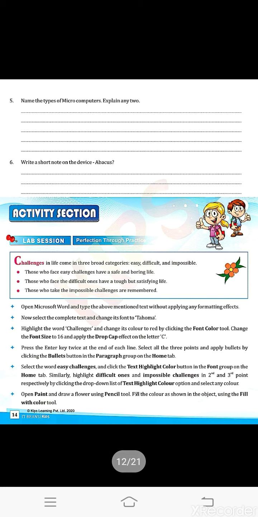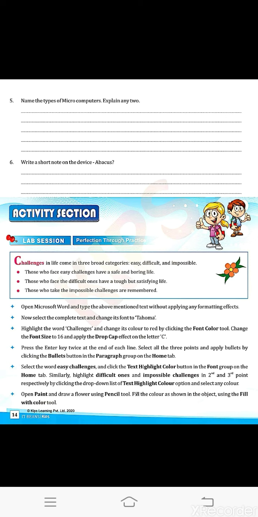Okay. Now come to question number 5, that is name the types of microcomputers. We all know there are 3 types of microcomputers. First is desktop computers, second is laptop computers, third is tablet computers. Then you have to explain any two. Point number 1, desktop computers, underline it, then write: are designed to fit on the top of a desk. These come in several units such as monitor, CPU, keyboard and mouse, which are connected to each other and work like a single unit.